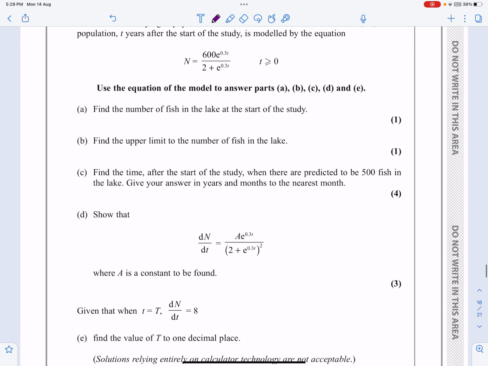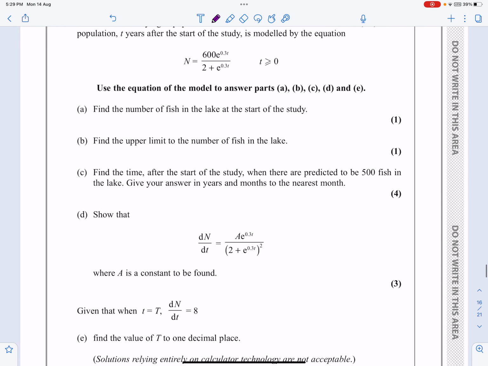So part D now says show that the differential is equal to that. Right, fine. It just means I've got to differentiate my n now, which is going to take a little bit of time. This is question number 8 of a P3 paper.